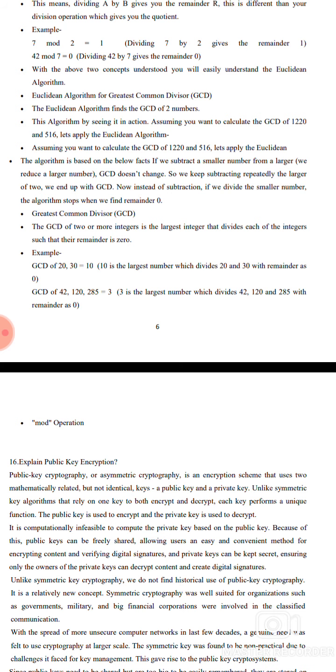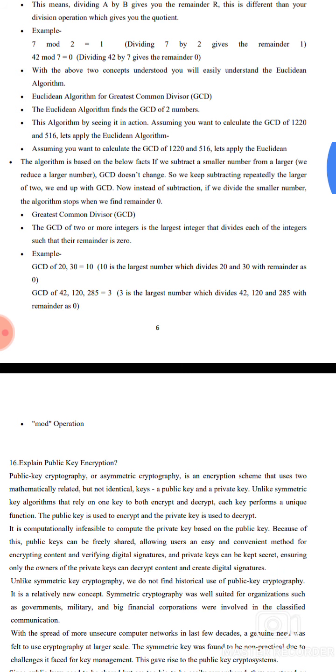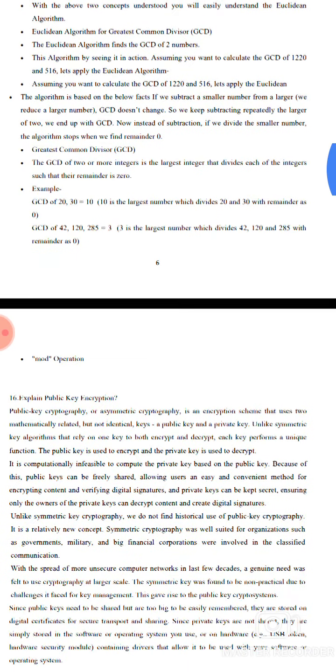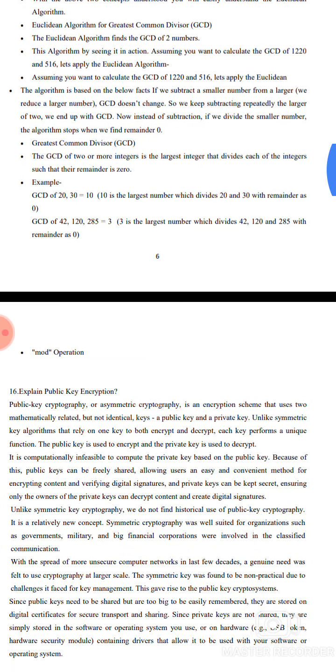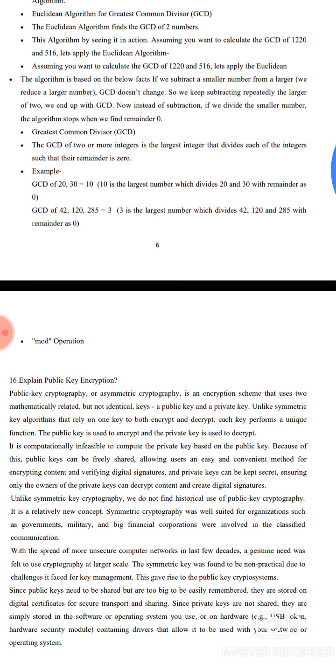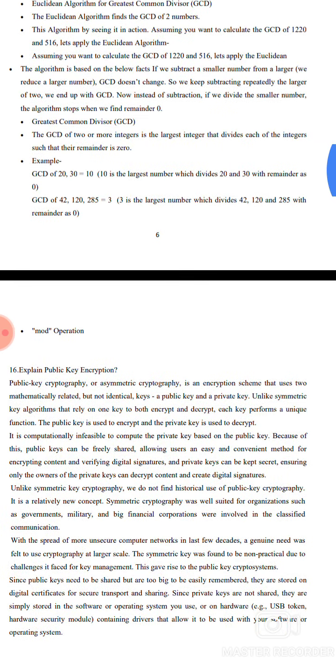Instead of the subtraction, we can divide by the smaller number. The algorithm stops when we find the remainder 0. First, the GCD: the GCD of two or more integers is the largest integer that divides each of the integers such that the remainder is 0.